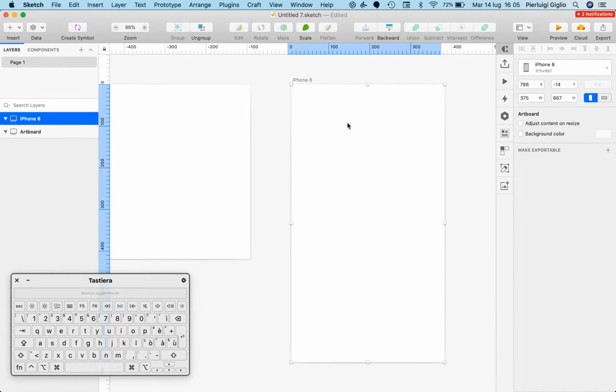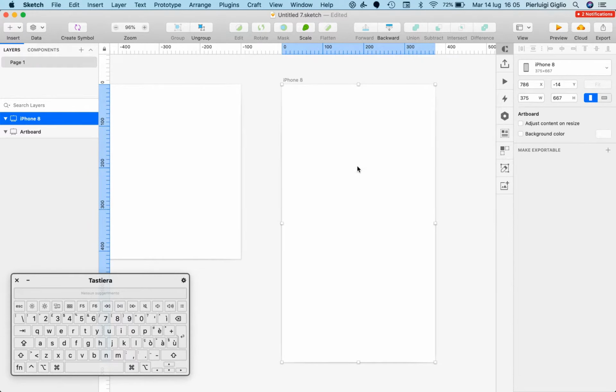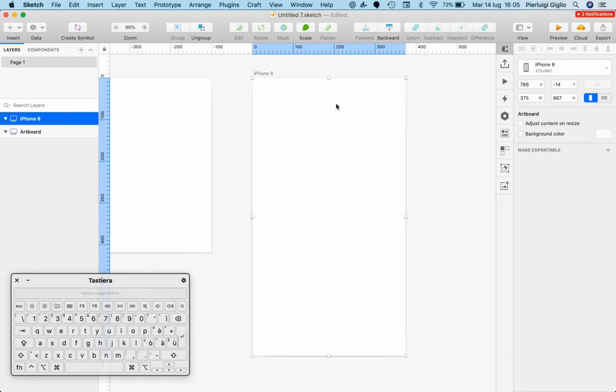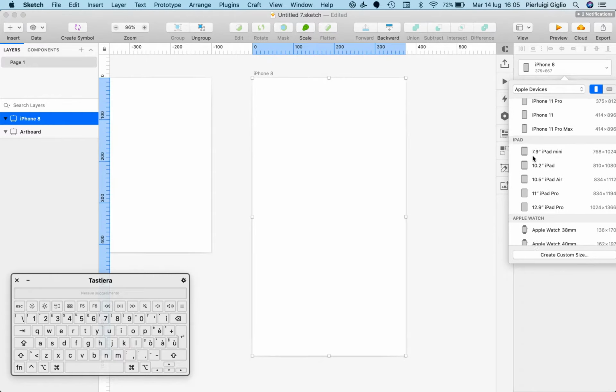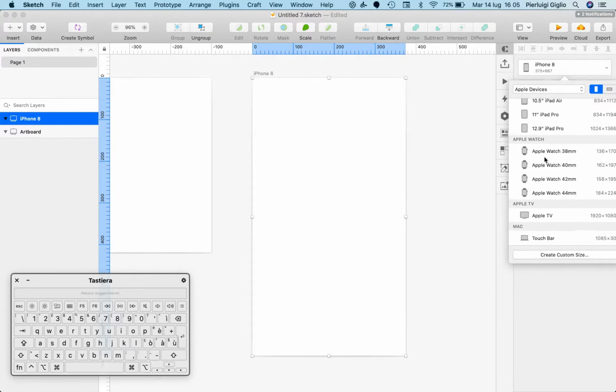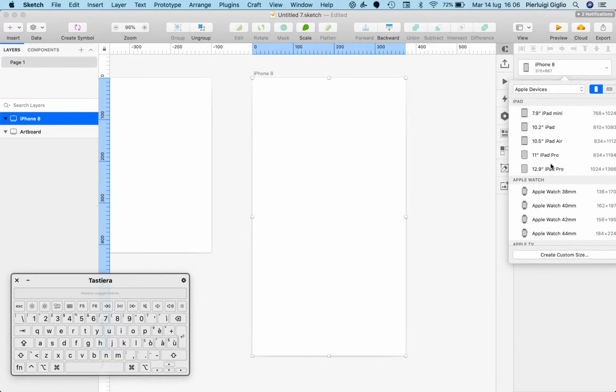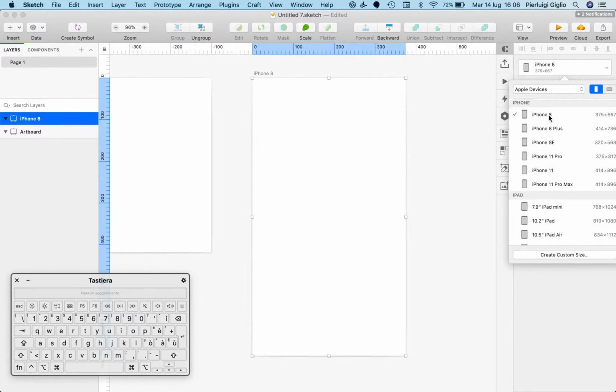If I just click on iPhone 8, you can see that now I have this preset with the iPhone 8 sizes. I can always change it though at any moment, and I can simply select this option right here, and I will be able to access the menu which you saw just a moment ago again.